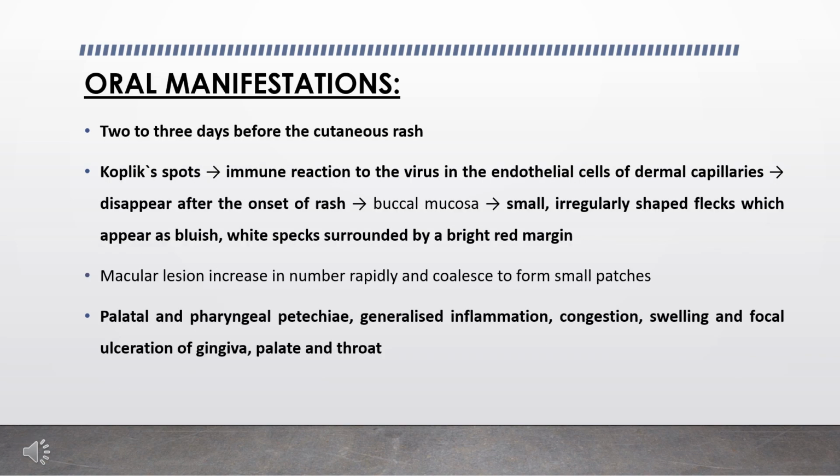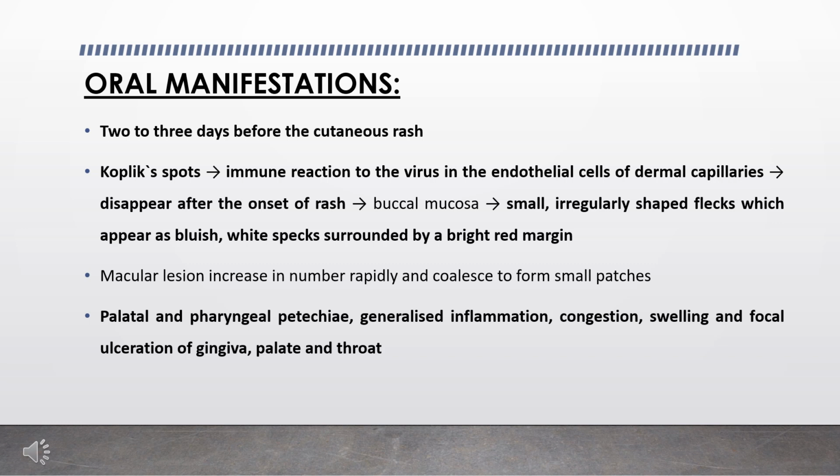Now we'll see the oral manifestation. Koplik spot is the most important finding of a measles patient. Almost 97% of patients affected by measles will have Koplik spots. This characteristic spot usually occurs on the buccal mucosa and they are small irregularly shaped flecks which appear as bluish or white specks surrounded by a bright red margin. These macular lesions increase in number rapidly and coalesce to form small patches.